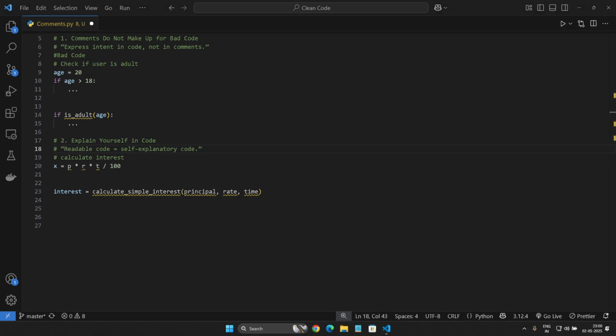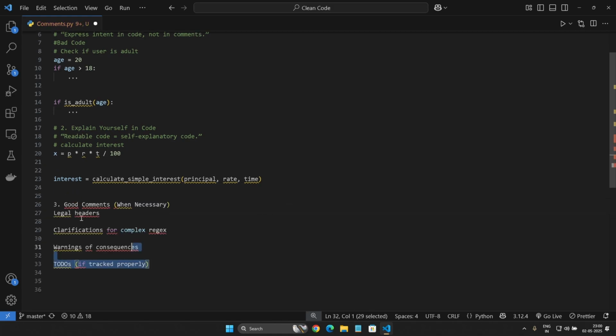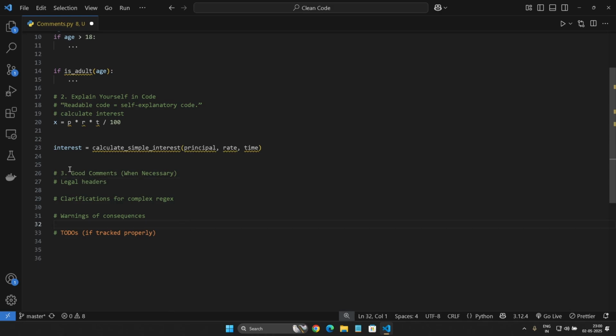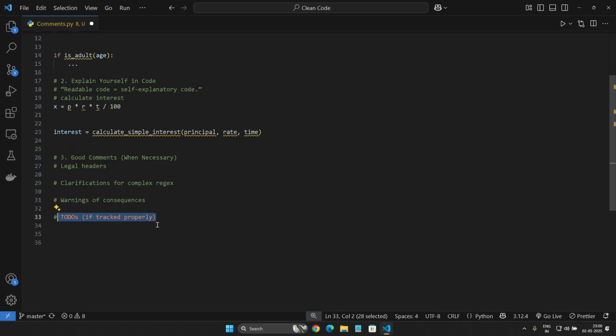And three, we are going to look at in what cases we are allowed to write comments. A good comment is necessary when we need legal headers, clarification for complex regex, warnings of some consequences, or to-dos if tracked properly.